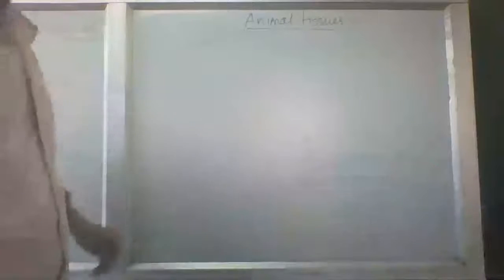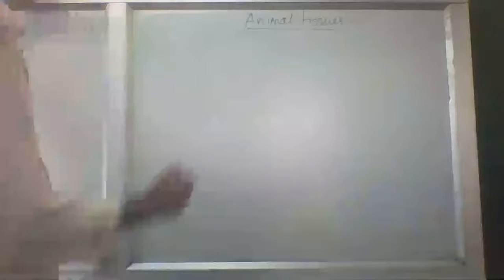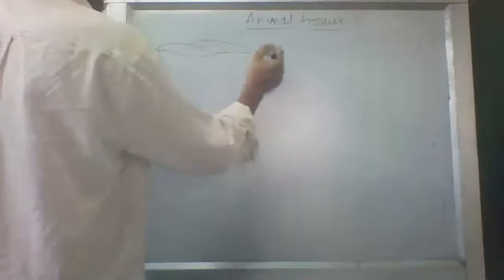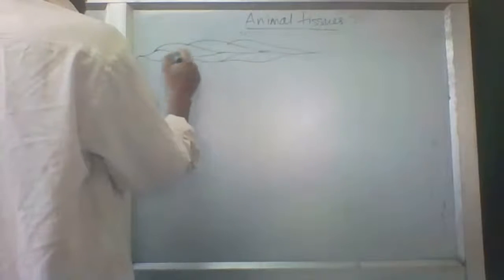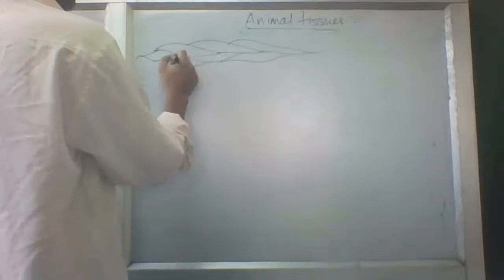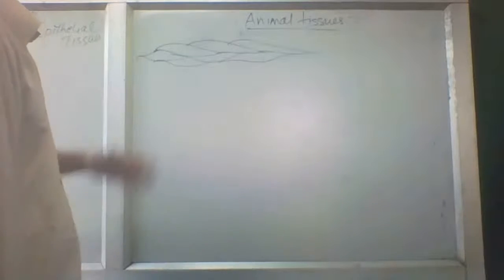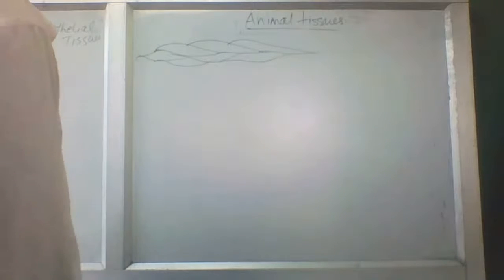This is a cell like this. This is the epithelial cell, or the epithelium, or endothelium.